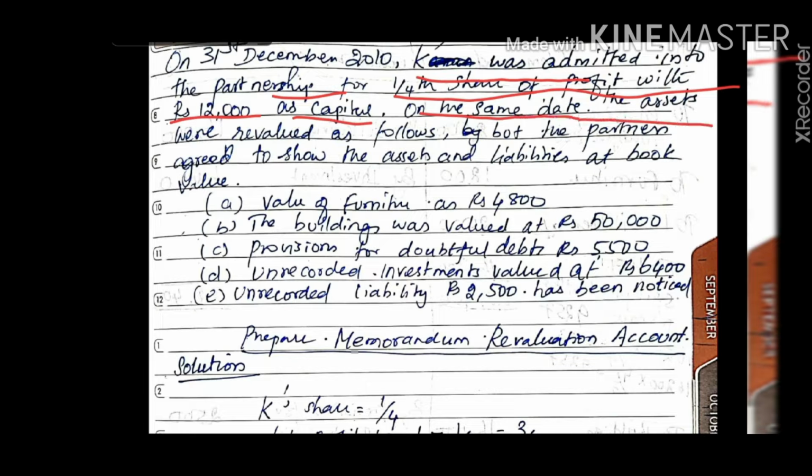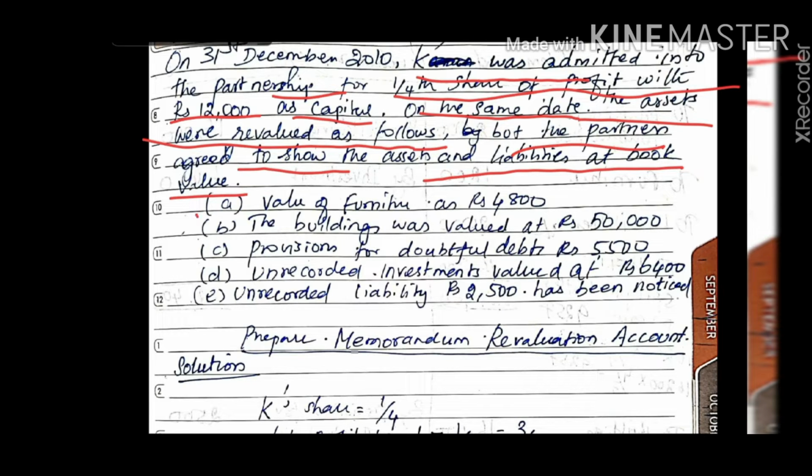On the same date, the assets were revalued as follows, but the partners agreed to show the assets and liabilities at the book value, or they have agreed to show their assets in the old value. This is the hint which is available for you to go for the memorandum revaluation account, right?